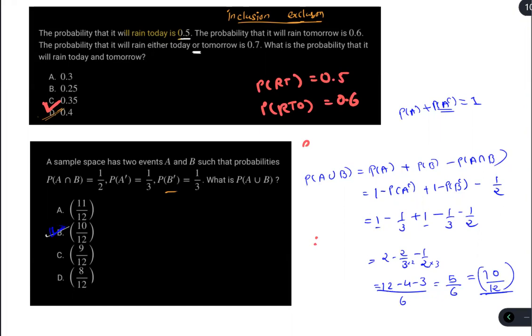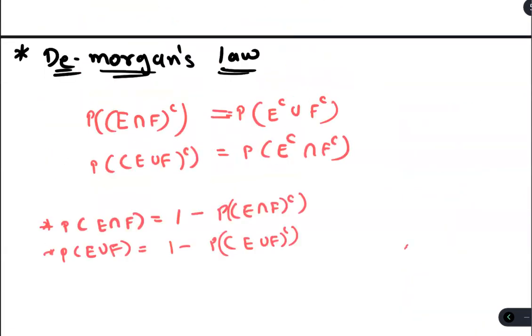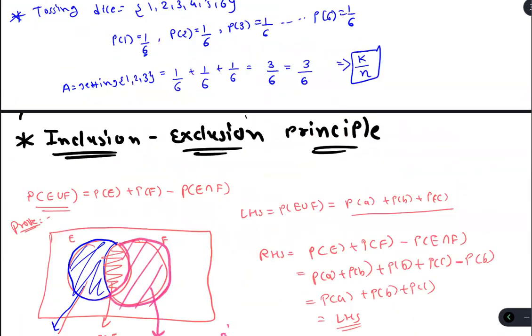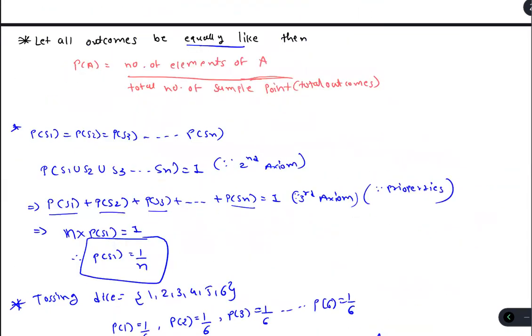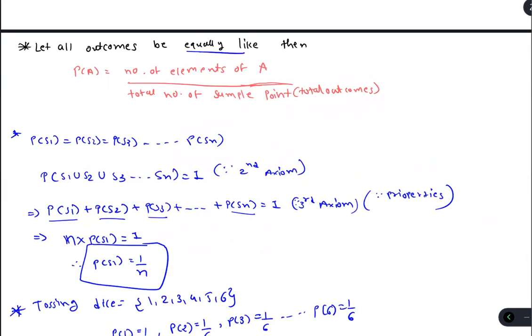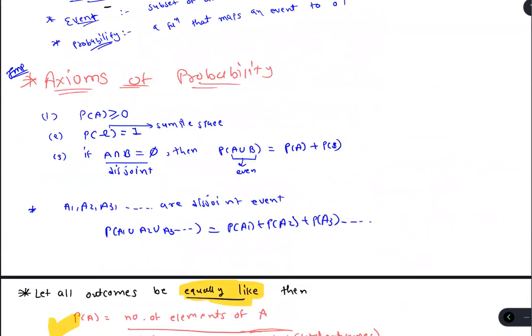Yeah, this is what we learned today. We learned the inclusion exclusion principle. This is the main statement that will be used in question solving. Then we saw what happens if all outcomes are equally likely to occur; then this is very useful directly.